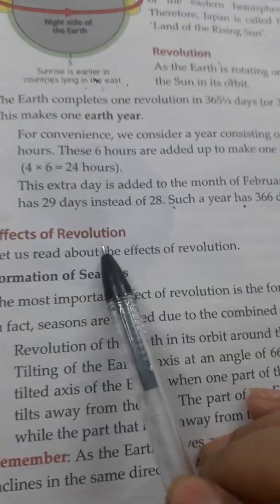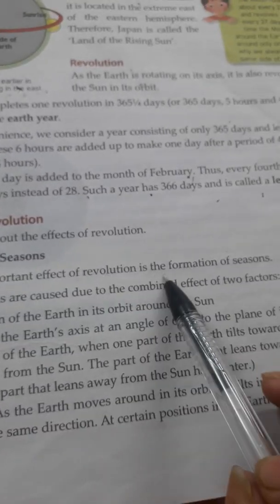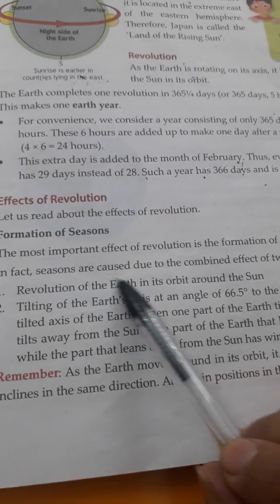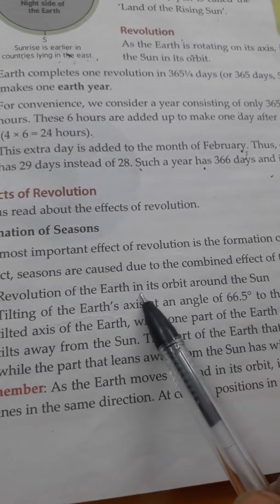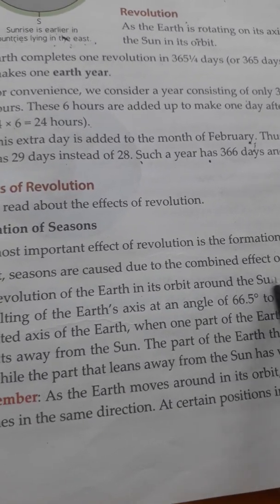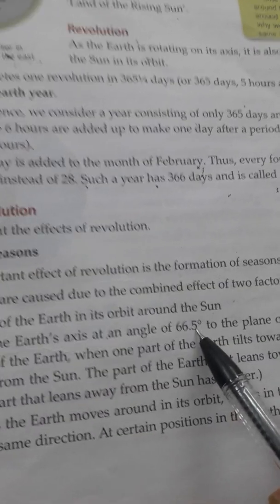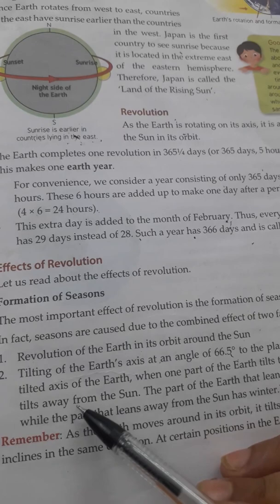Now, effects of revolution: formation of seasons. The most important effect of revolution is the formation of seasons. In fact, seasons are caused due to the combined effect of two factors. First, the revolution of the earth in its orbit around the sun, and the tilting of the earth's axis at an angle of 66.5 degrees to the plane of its orbit. Because of the tilted axis of the earth, when one part of the earth tilts towards the sun, the other part tilts away from the sun.